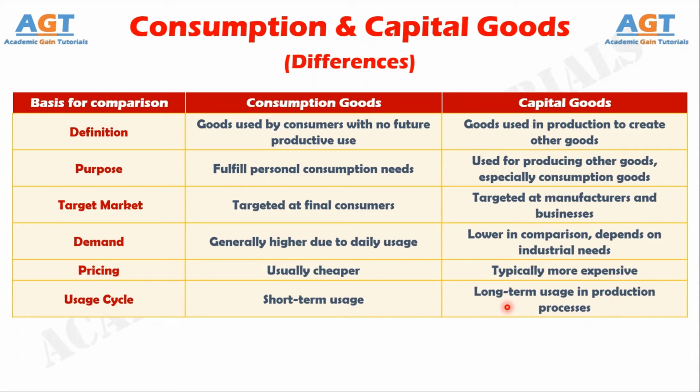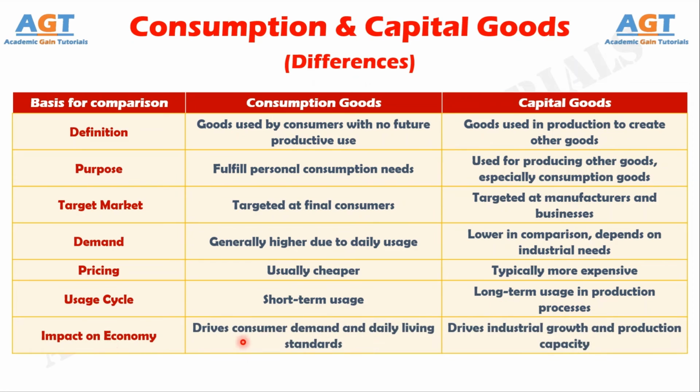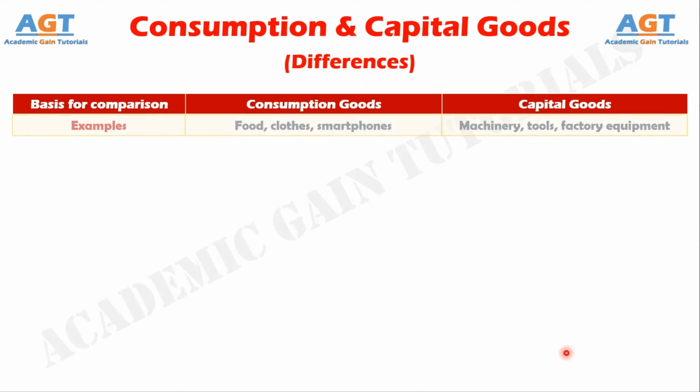production cycles. Number 7. Consumption goods primarily affect consumer satisfaction and lifestyle, whereas capital goods impact the productive capacity of the economy. Number 8. An example of a consumption good is a smartphone, whereas an example of a capital good is a robotic arm in a factory.